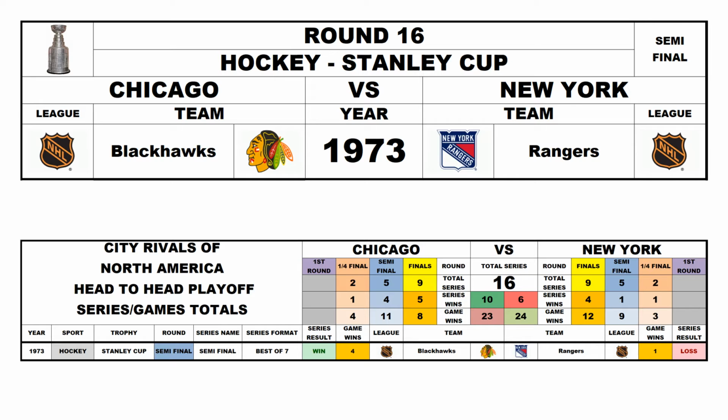Round 16, Stanley Cup semifinal 1973, Chicago Blackhawks versus the New York Rangers. Chicago won the series 4-1, so now it's Chicago 10, New York 6.